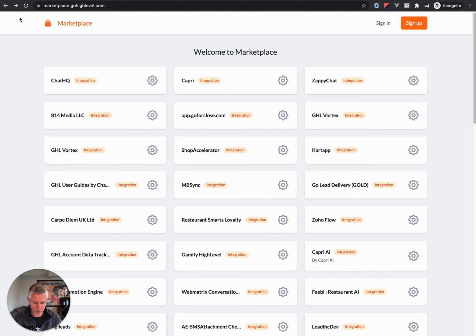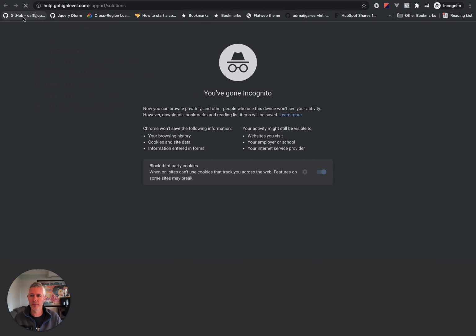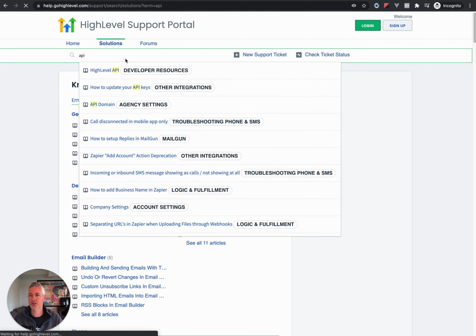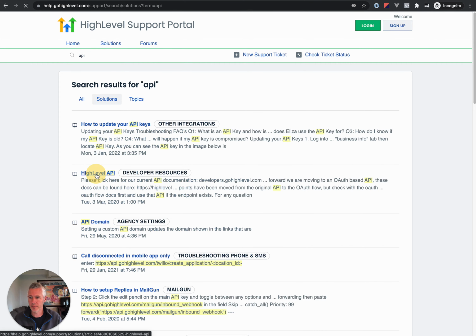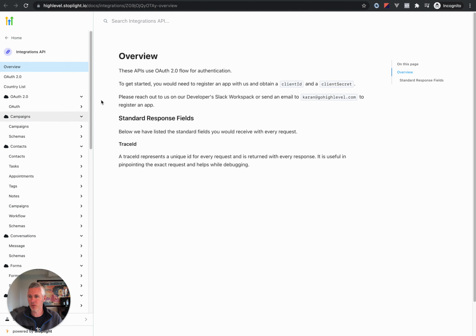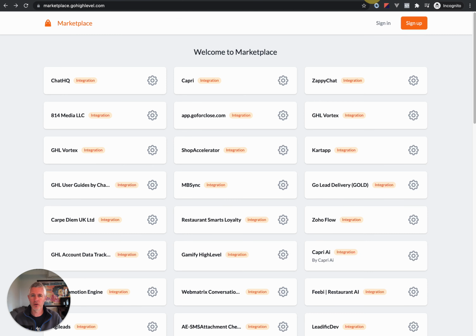And just as a quick reminder, if you go to help.gohighlevel.com and search API up here in the search box, you're going to see High Level API, and specifically the docs are right here. It's the Stoplight docs. We do have an old set of docs, which were there before for the old API, but this is definitely the one you want to look at. We'll add the marketplace link here. For those of you today who see it says email Karan, you no longer have to do that. You can just come here and sign up on your own.